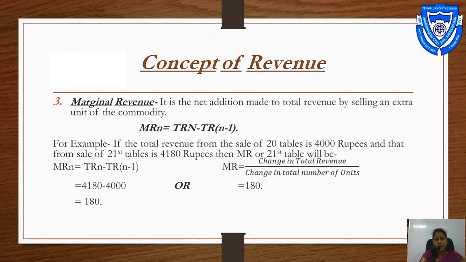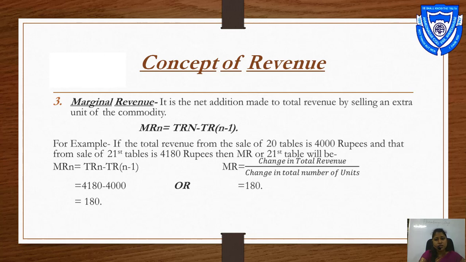Or marginal revenue is equal to change in total revenue divided by change in total number of units. As we see, change means the difference between new quantity and previous quantity, or new price and previous price. Change, the difference between new total revenue and previous total revenue.